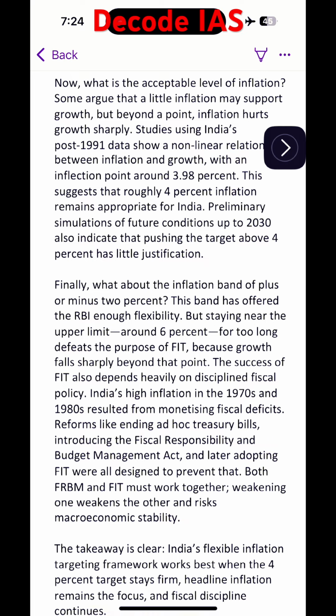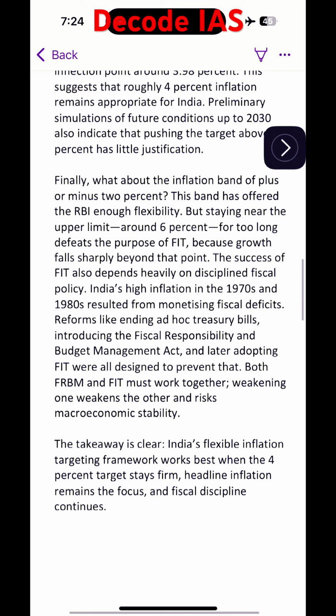Finally, what about the inflation band of plus or minus 2%? This band has offered the RBI enough flexibility, but staying near the upper limit around 6% for too long defeats the purpose of FIT because growth falls sharply beyond that point.